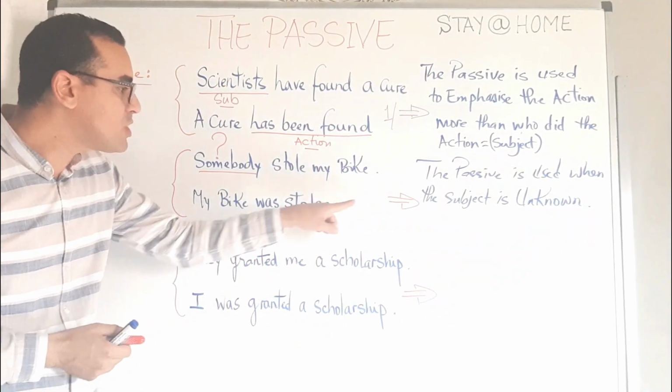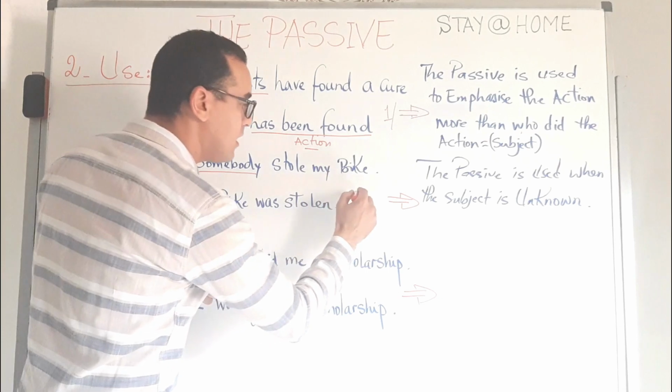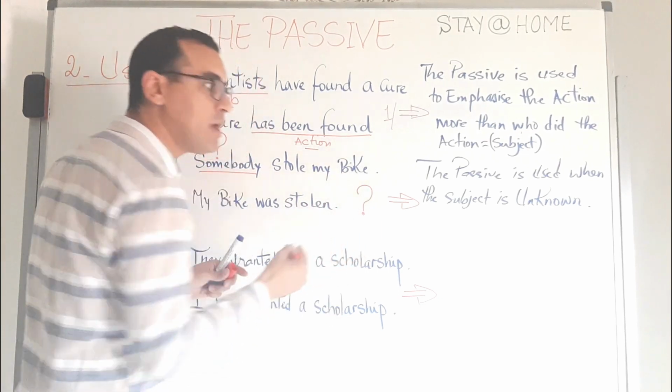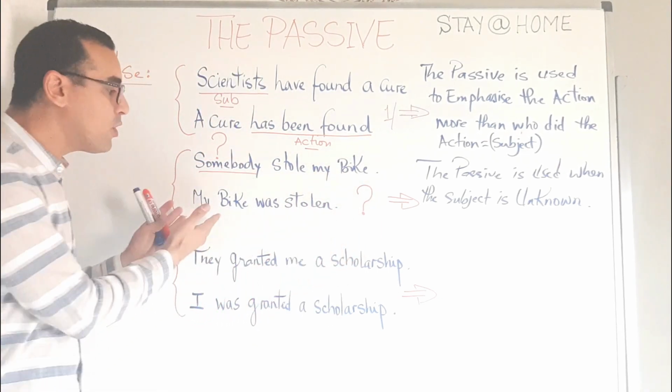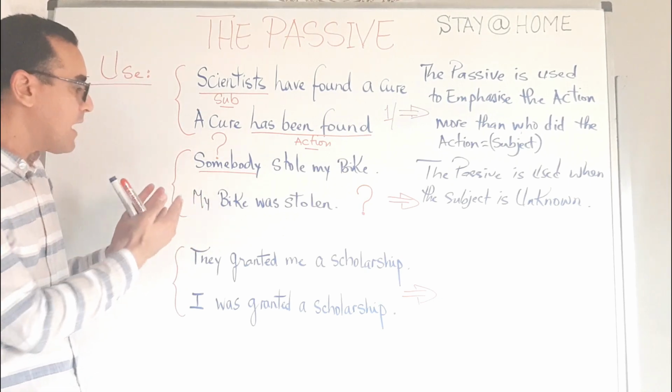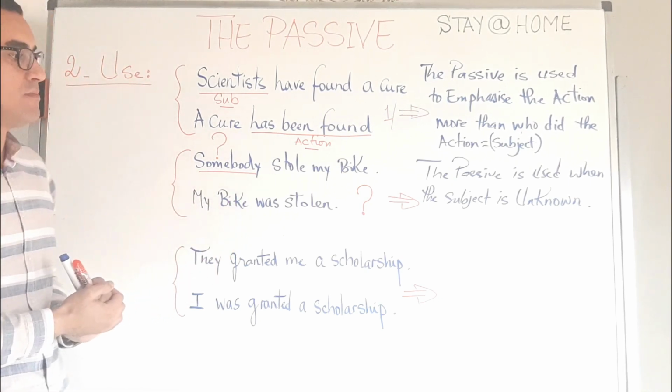It means that the agent is unknown. We don't know who actually performed the action, who has carried out the action.